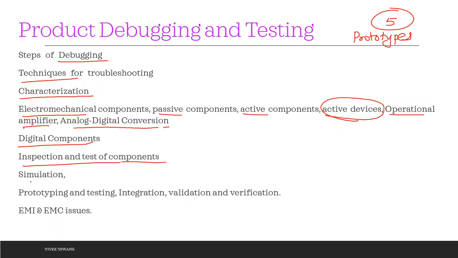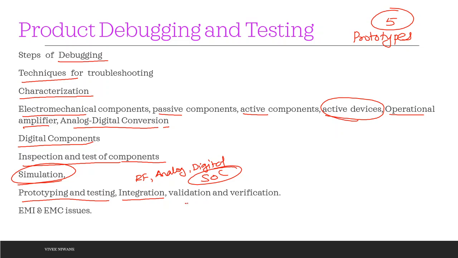Then we can also perform simulation, then prototyping and testing of the complete product, integration of everything. I want to now integrate RF as well as analog as well as digital, everything on a single board. Usually this is called system on chip, SoC. Then validation and verification of the particular system.